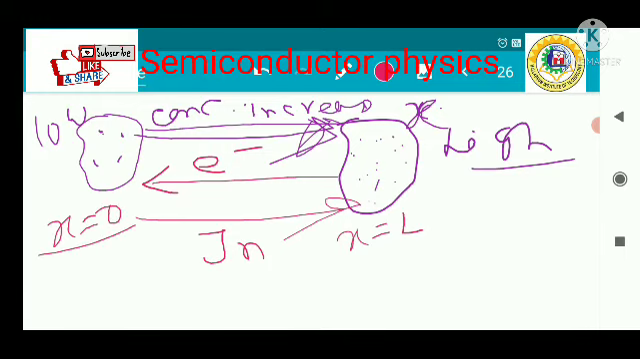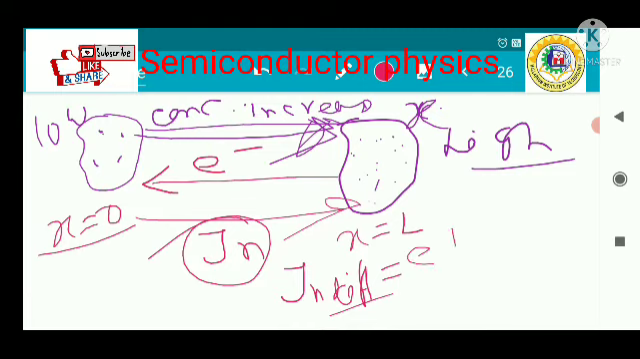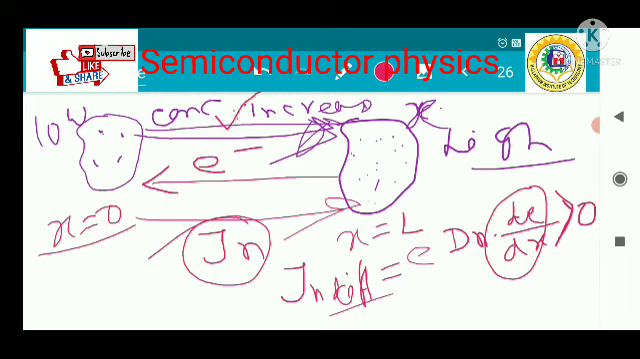So diffusion current density, Jn, is the current density due to the electron flow, and Dn is the diffusion constant. So Jn diffusion, you can call it e into Dn into dc divided by dx, which is greater than 0. So dc divided by dx is greater than 0. It is increasing in positive x direction. And current is also flowing in positive x direction.